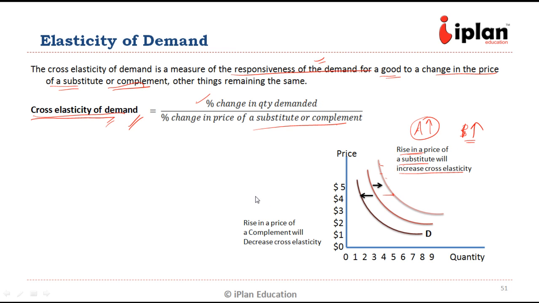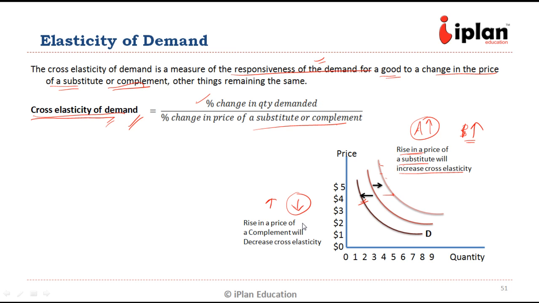Similarly, if the price of a complement goes up, then the demand for the current product will come down. The demand curve is going to shift leftwards, because people will not like to consume even the product for which the complement product is expensive.